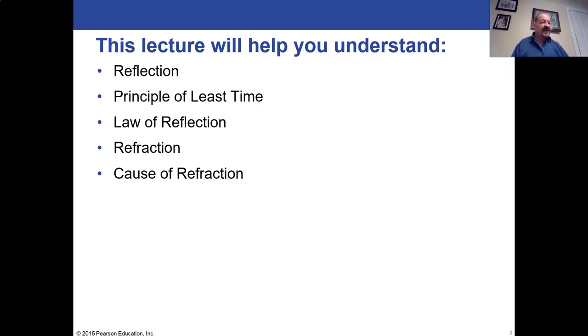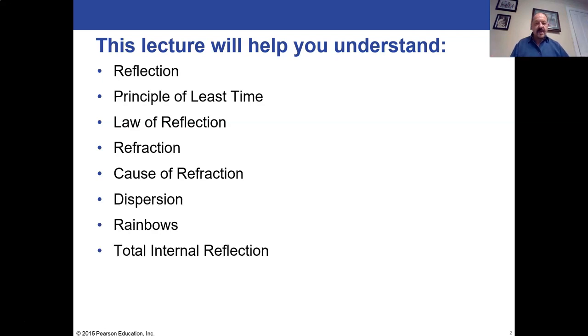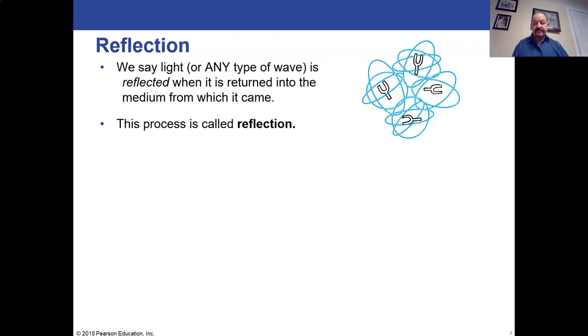Refraction is the bending of light when light passes from one substance into another. Then we'll talk about dispersion, which is a special variation of refraction, and this is what happens when we shine light through prisms. We'll talk about rainbows and how rainbows are formed, and it may be more interesting and more complex than you ever suspected. Then we'll talk about internal reflection. And then finally, lenses and lens defects, especially in the human eye.